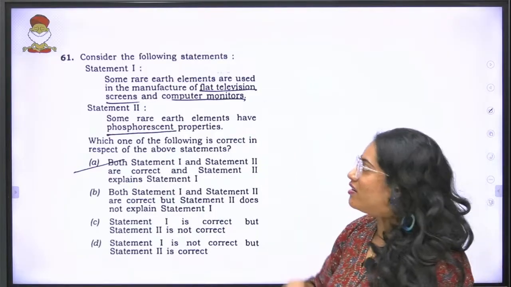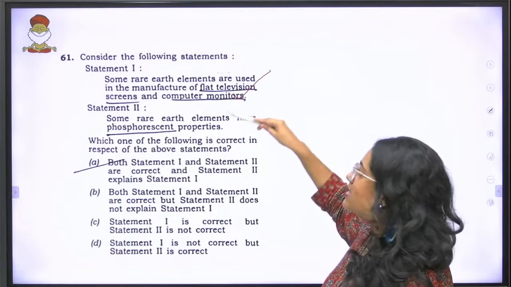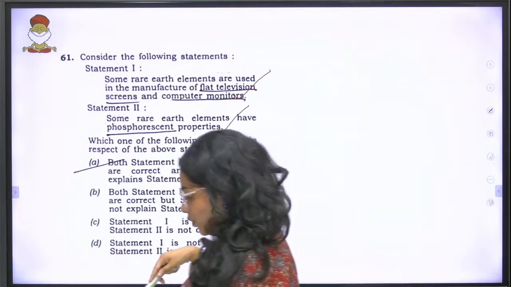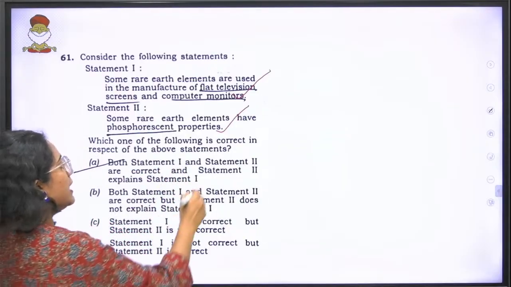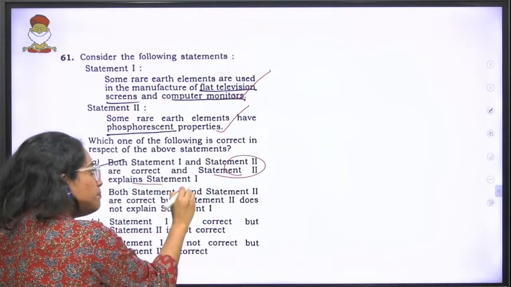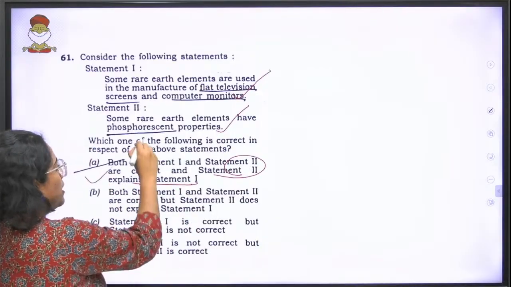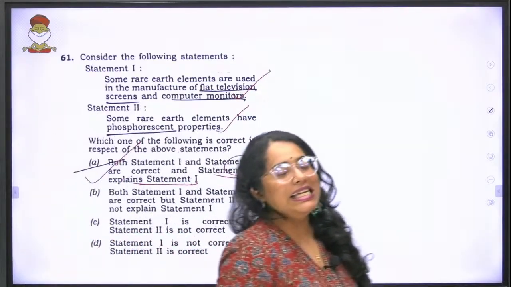So here your statement 1 is correct, statement 2 is correct, and when you look at the combination of it, both statement 1 and 2 are correct, and statement 2 explains statement 1. So the answer to your question is A.